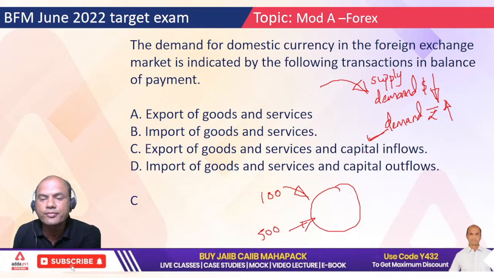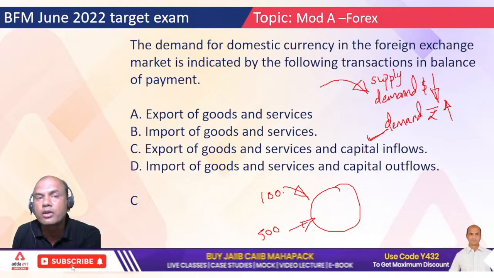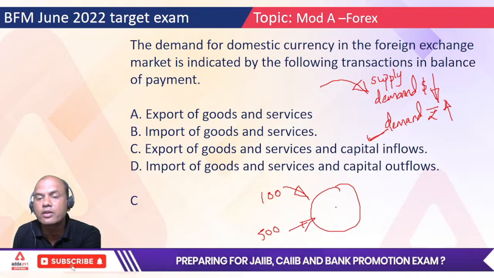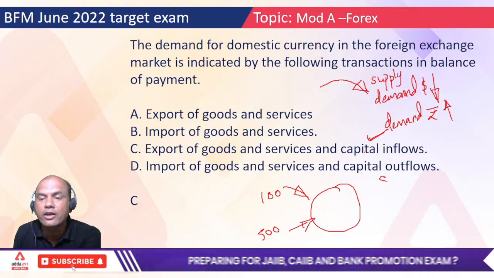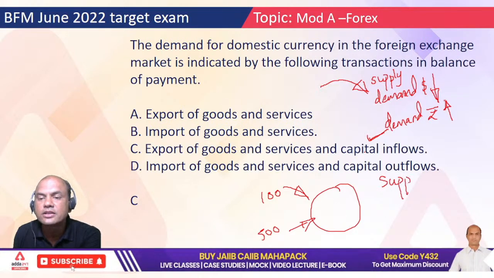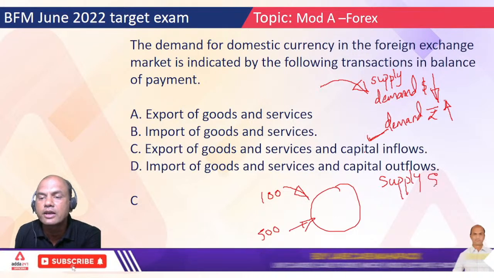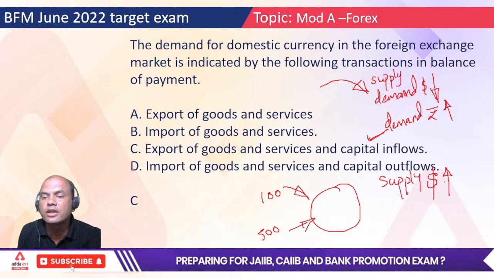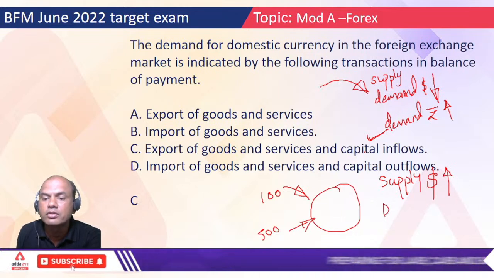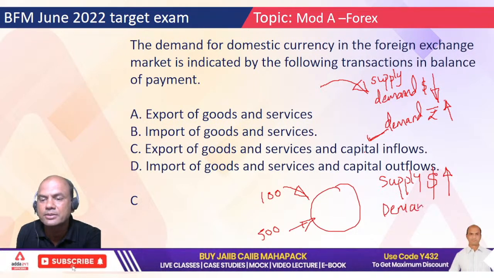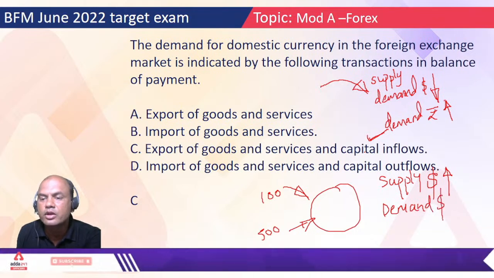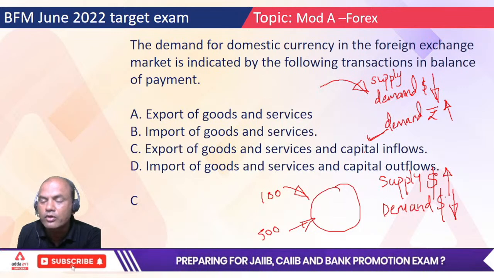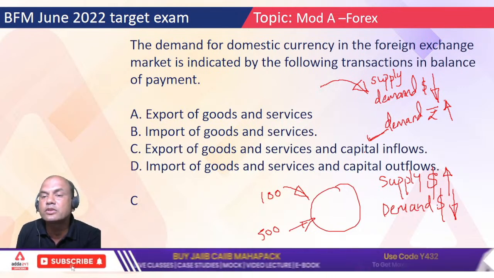So in India, the buyer who was first getting $100 is now getting $500. So what has increased? Supply of dollars has gone up. Now if the supply of dollars has gone up, what will happen? Demand will go down, right? Because demand and supply are in the reverse way. So demand for dollar will go down. Now if the demand for dollar goes down, what is the parallel currency to dollar in India?